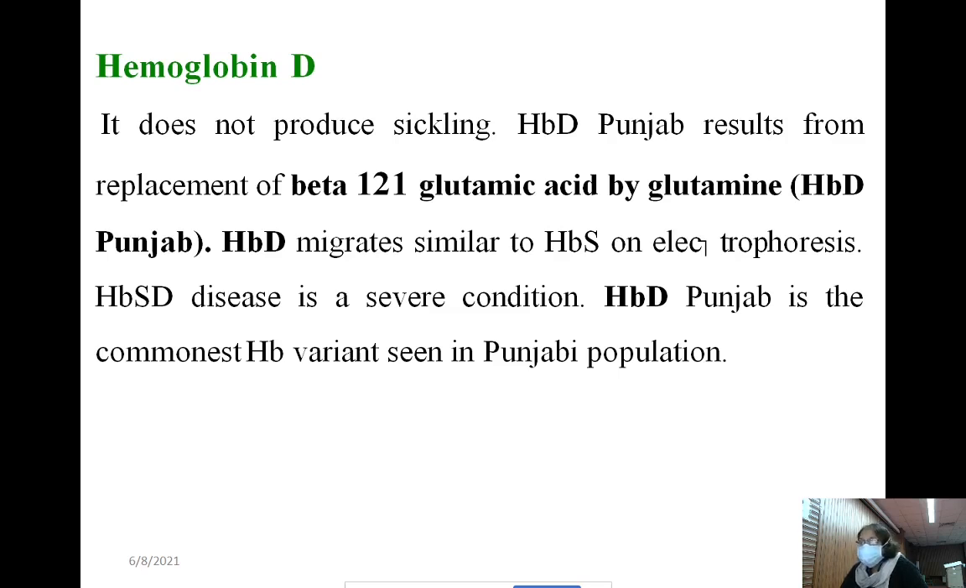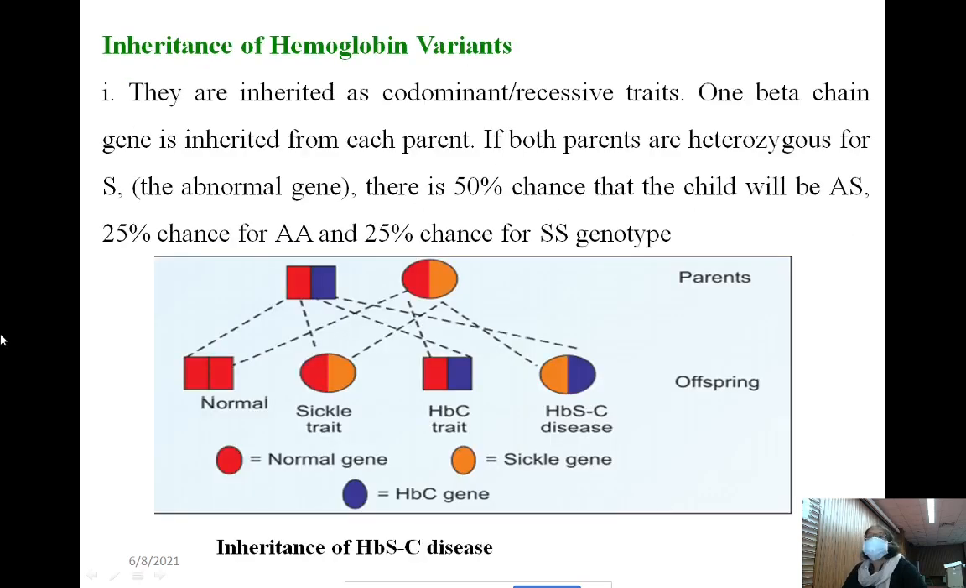Hemoglobin D Punjab is the commonest hemoglobin variant seen in the Punjabi population. Here also electrophoretic mobility is very slow, isn't it? The normal adult hemoglobin tries to cover the extreme point of the anode, and this hemoglobin D stops in between during the electrophoresis, because the polar amino acid glutamic acid is replaced by the non-polar glutamine.